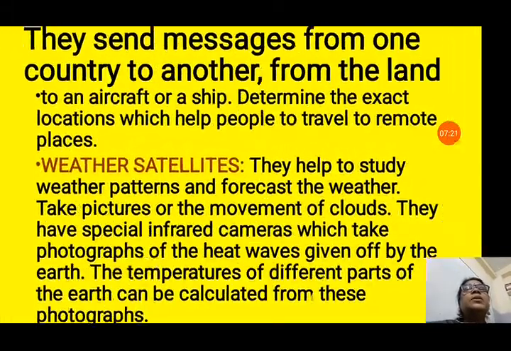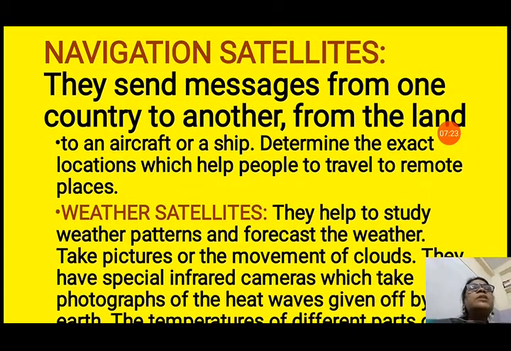Next is navigation satellites. So, what is a navigation satellite? They send messages from one country to another, from the land to an aircraft or a ship. They determine exact locations, which helps people to travel to remote places. They can show the direction so that people can travel to remote places.